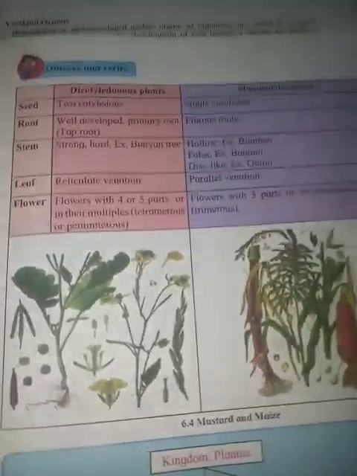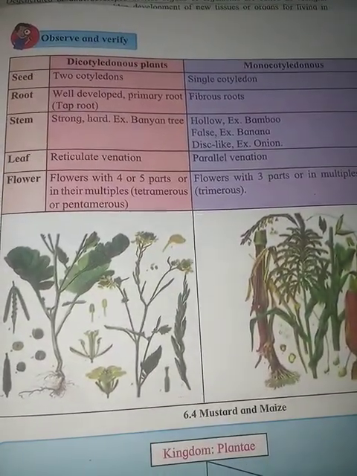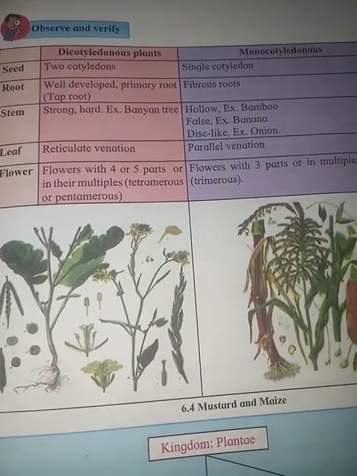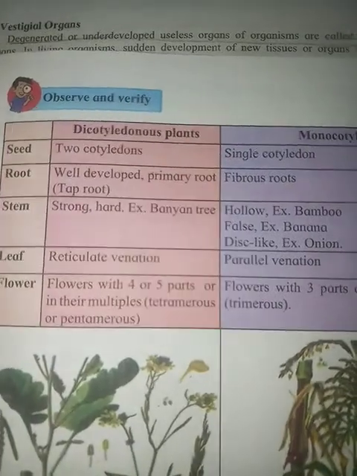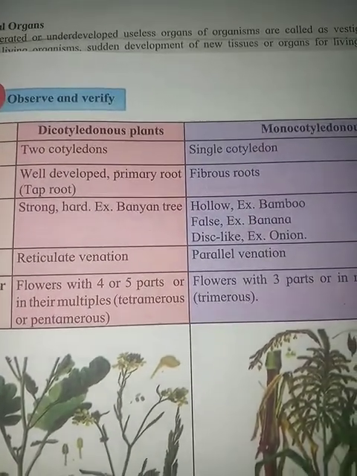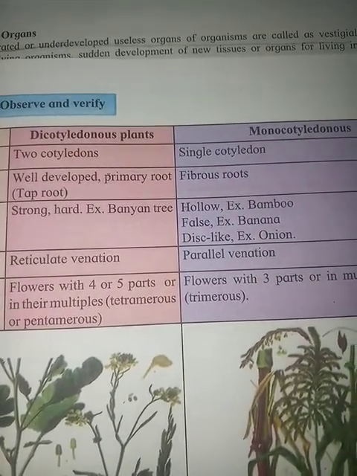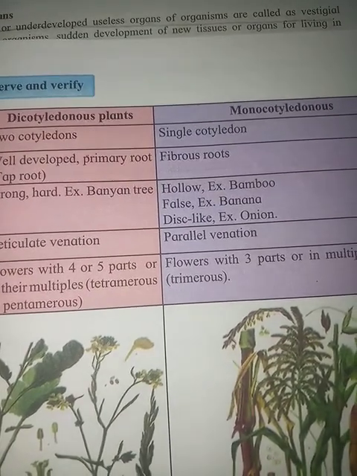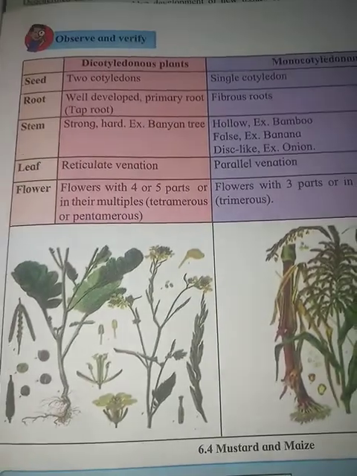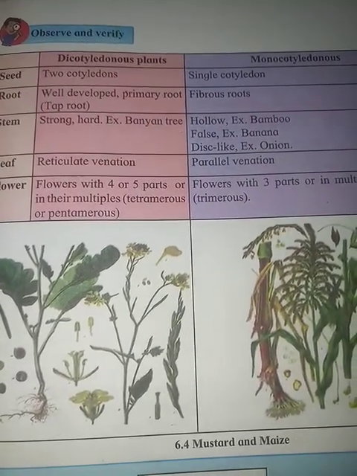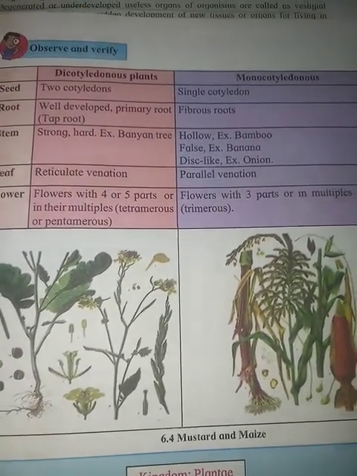On page number 79, a table is given of dicotyledonous plants and monocotyledonous plants, and they have completely differentiated them regarding seeds, roots, stem, leaf, and flowers. What are the distinguishing features of dicotyledonous plants and monocotyledonous plants?